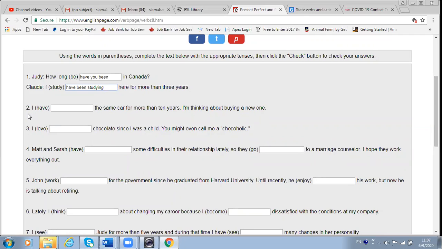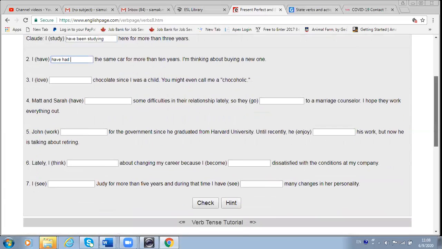Look at the next sentence. Number 2. I have had the same car for more than 10 years. Can we say I have been having? No. Not possible, because have is one of the state verbs. We cannot use that in the present perfect continuous form.